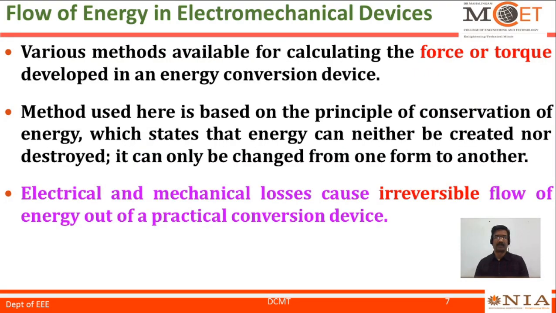Various methods are available for calculating the force or torque developed in an energy conversion device. Here we use the principle of conservation of energy, which states that energy can neither be created nor destroyed, it can only be changed from one form to another. We know from our earlier discussion that energy conversion is a reversible process. Energy from one form can be converted into another form, but the associated losses cannot be recovered. Electrical and mechanical losses cause irreversible flow of energy out of a practical conversion device.